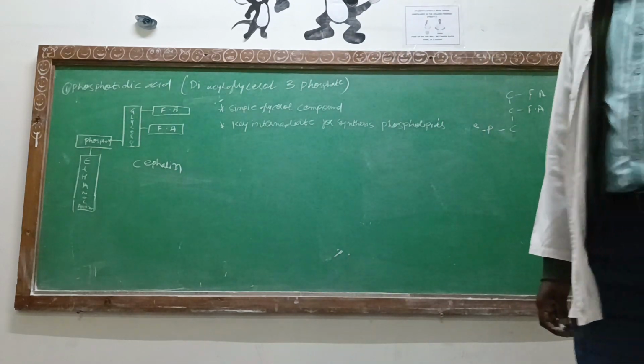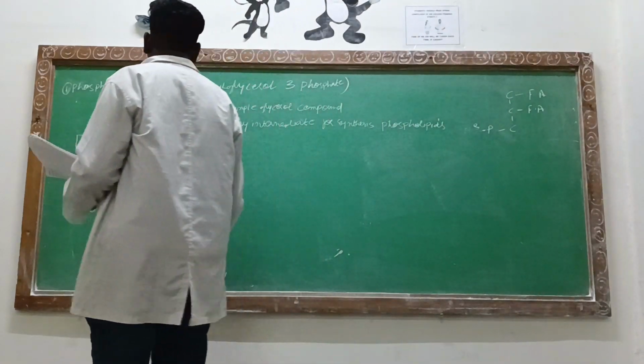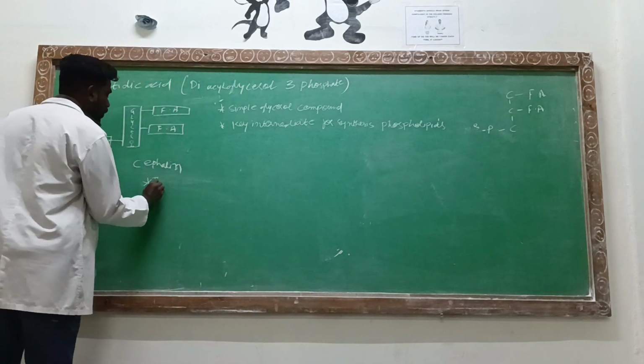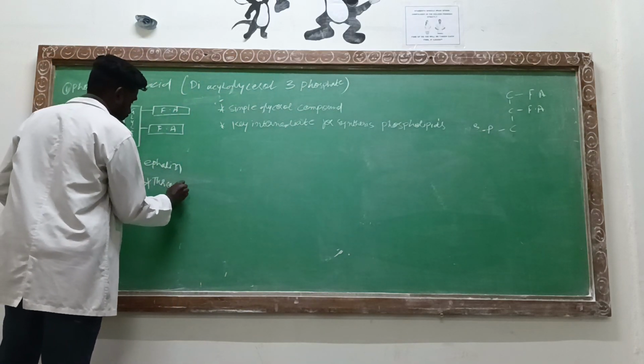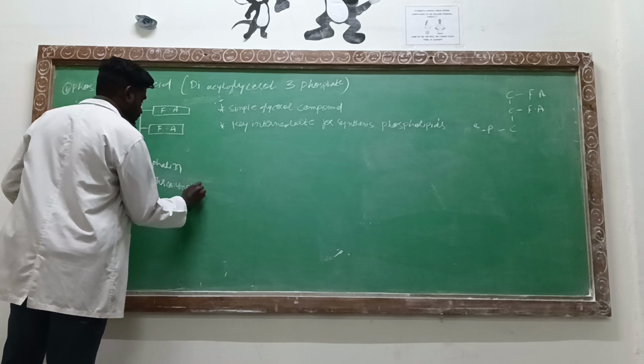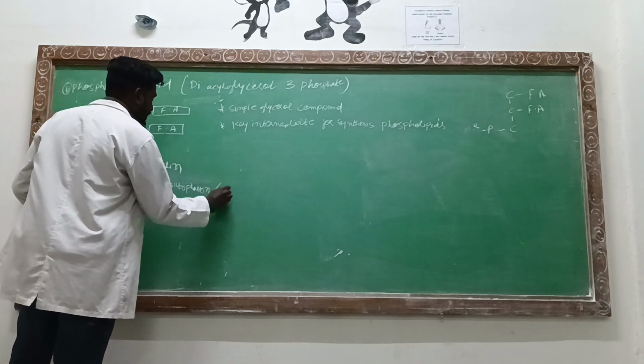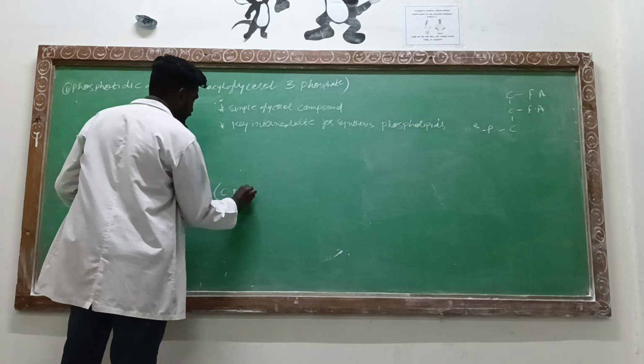Now, cephalin is the major constituent of thromboplastin. Thromboplastin is coagulation factor 3.